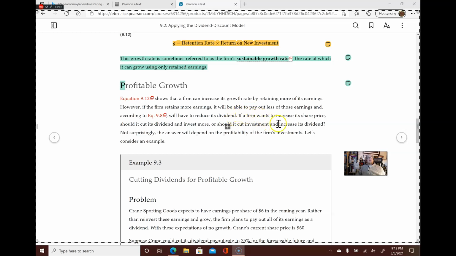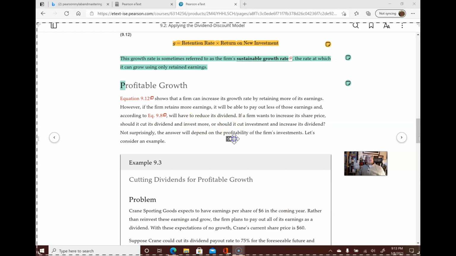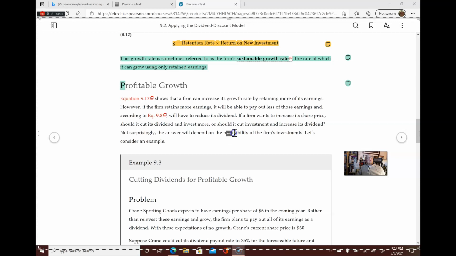So if a firm wants to increase its share price, should it cut its dividend and invest more? This is always the big question. Or should it cut its investment and increase its dividend? Not surprisingly, the answer depends on the profitability of the firm's investments. So let's look at an example here.